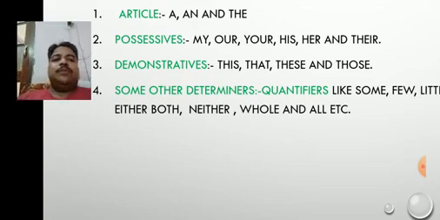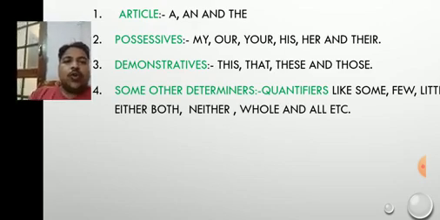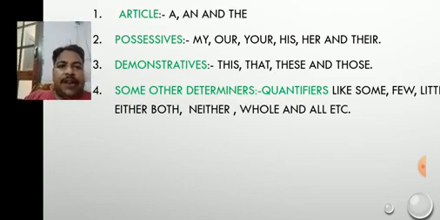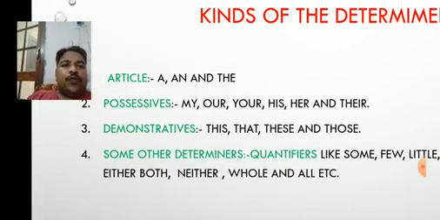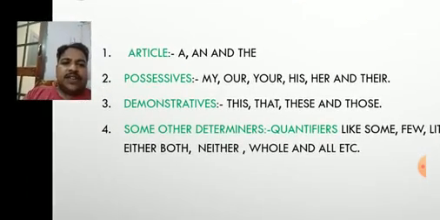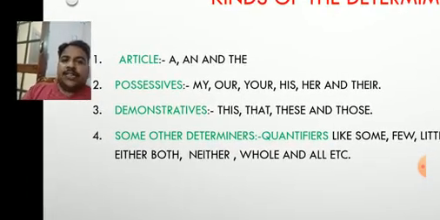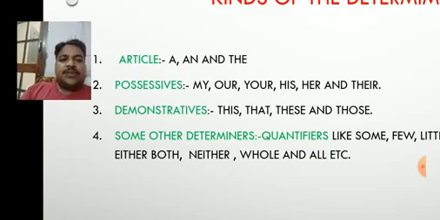I hope, my friends, now you have understood what determiners are. Again, I am repeating it. There are four types of determiners. The first one is articles, in which we take the words a, an, and the. Then next come the possessives, in which come my, our, your, his, her, and their.